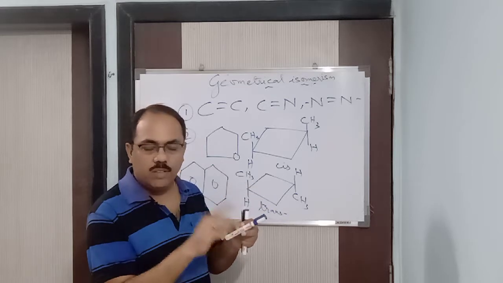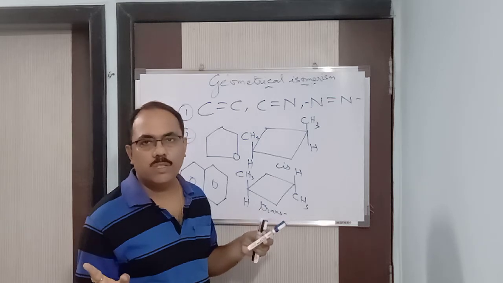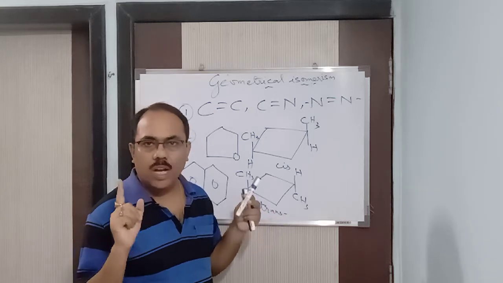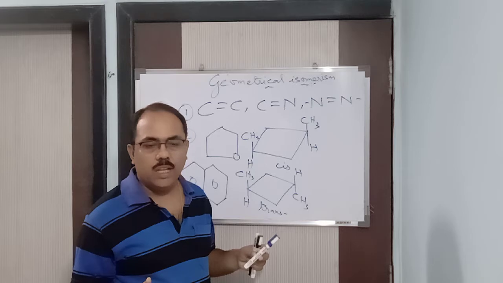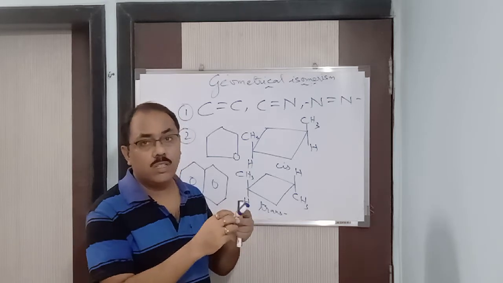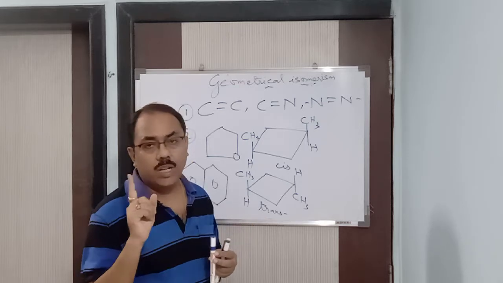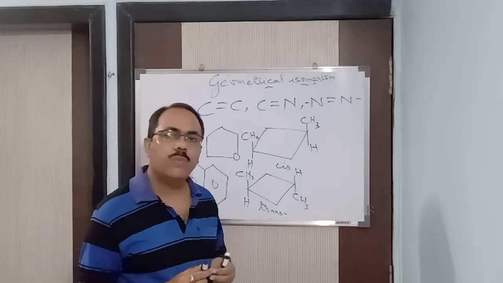So hence, carbon-carbon single bond and carbon-carbon triple bond will not show geometrical isomerism. Why? Because in a carbon-carbon single bond, there is free rotation around it. They will never show geometrical isomerism. Point number 2: a carbon-carbon triple bond also does not show geometrical isomerism.